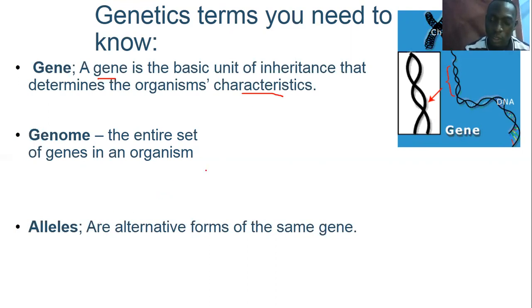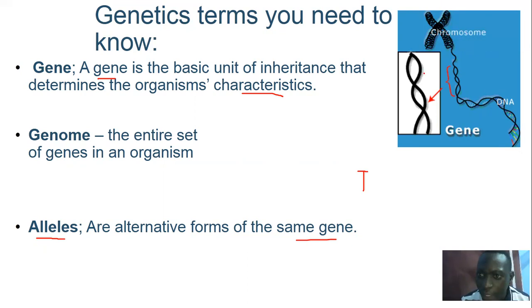Then another term that you want to look at is allele. Allele, plural alleles, is an alternative form of the same gene. Normally, for every gene, there is an alternative form. For example, you could have a gene for tallness. Okay, I'm assuming you can see this chromosome here in this picture, and they're trying to section out a small portion of the entire chromosome. Remember, we have 46, and each of those 46 chromosomes determines certain characteristics of your body.